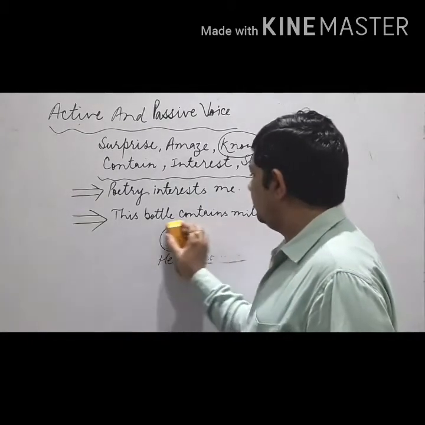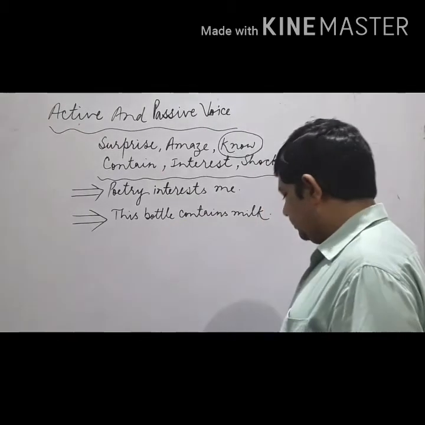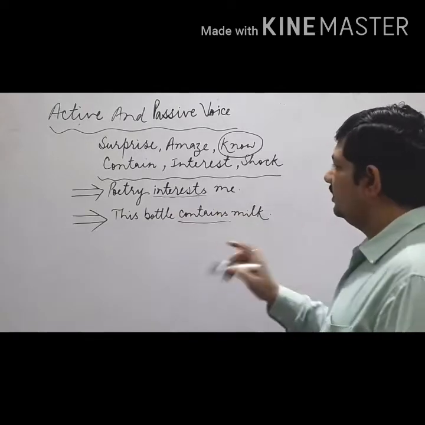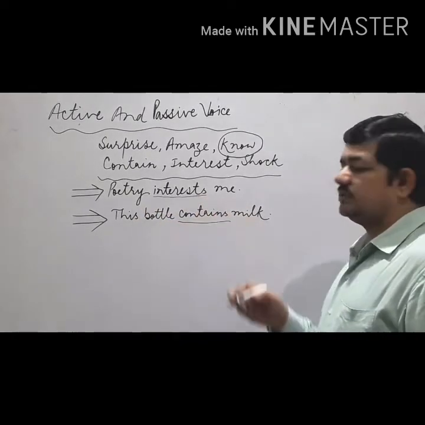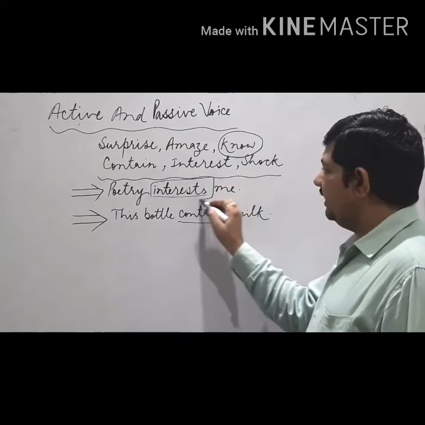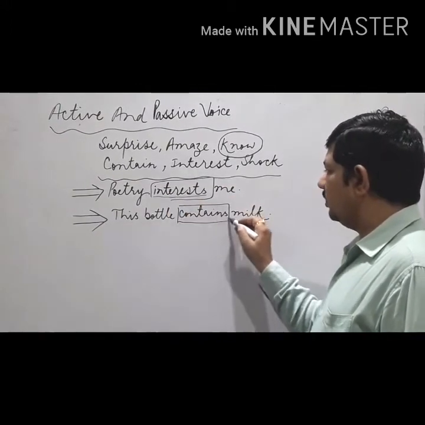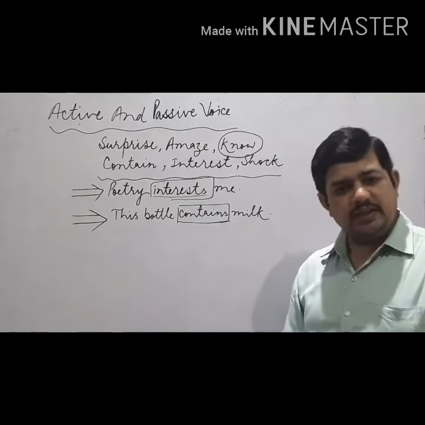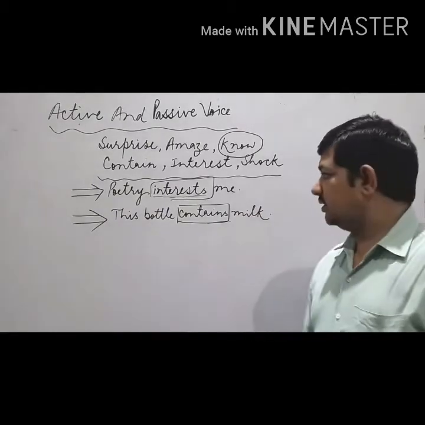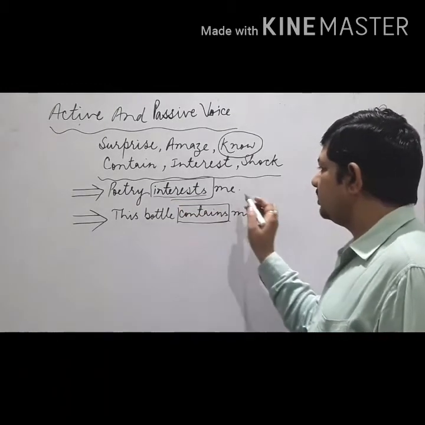See, these two sentences are quite interesting. Poetry interests me. When you use this verb interest, and this particular verb contain, there also we do not use by. We use another preposition. Poetry interests me.